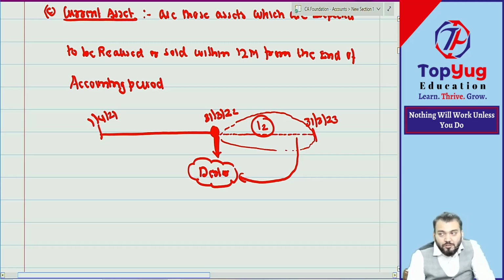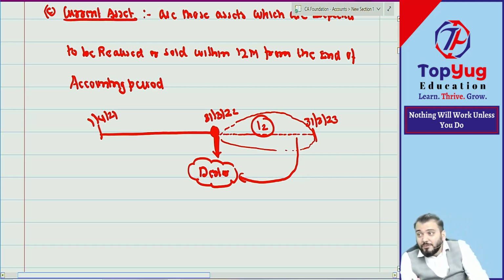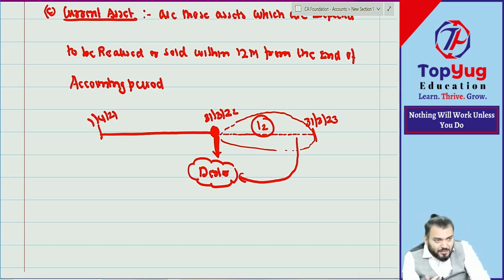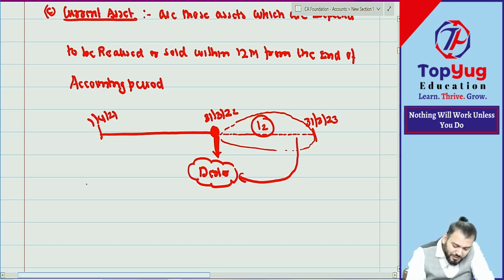Understood? So if such assets are expected to be realized or sold within 12 months from the end of the reporting period, they become current assets. I'm just giving this so that you can understand.